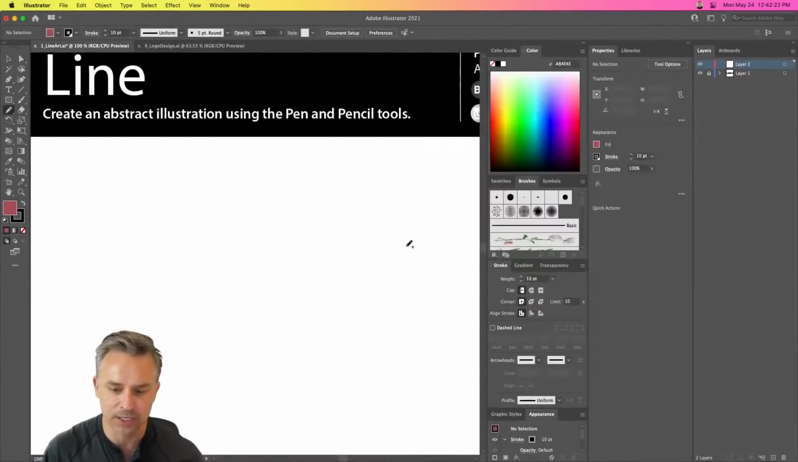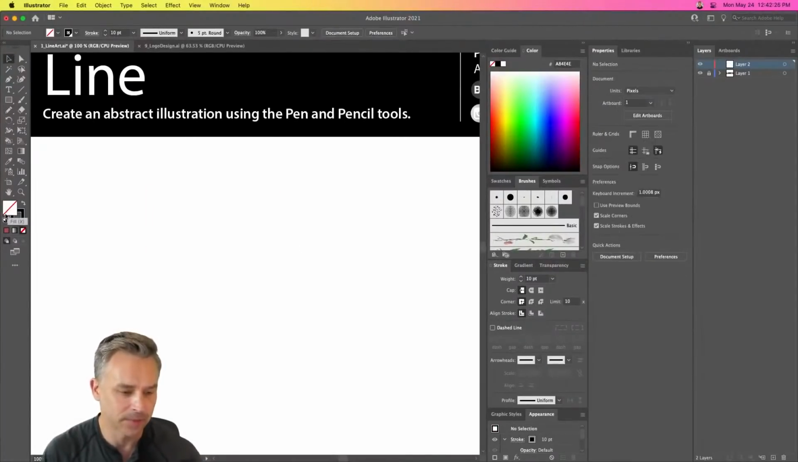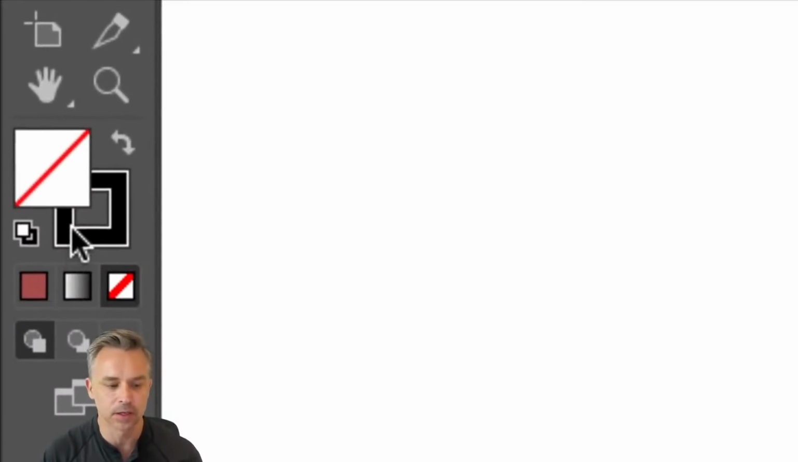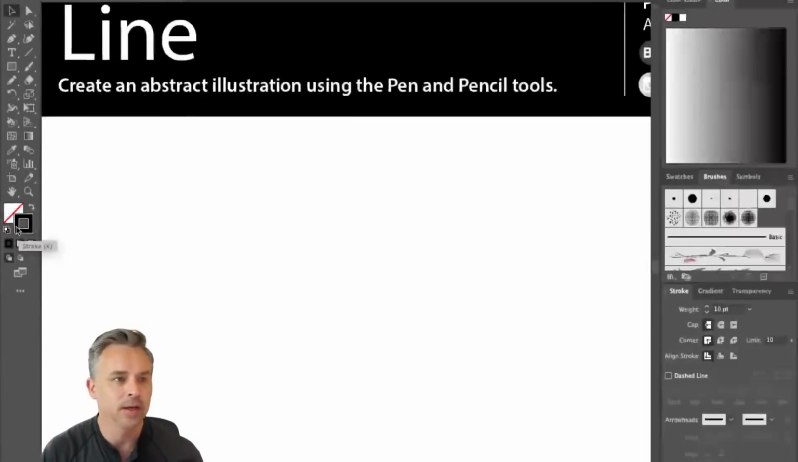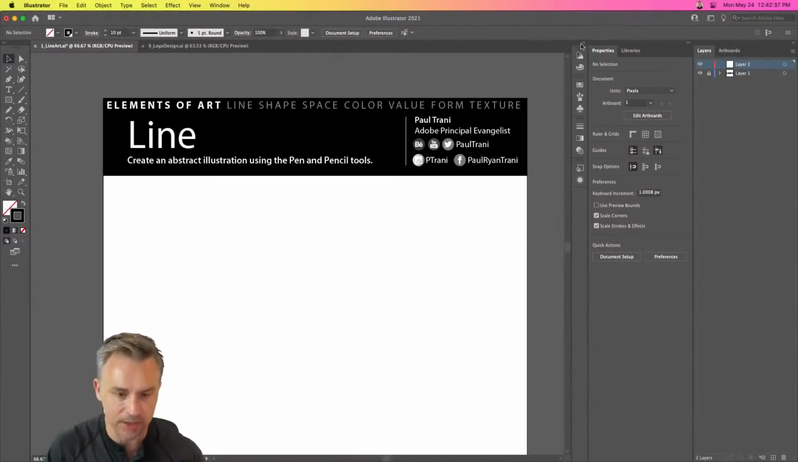And by the way, if I change this, you'll notice, oops. Oh, I know why that's happening. Basically, I want to make sure that there's just nothing in the fill, and then we'll have a black stroke. Are you guys ready for this? We're going to create just a fun abstract design. We'll use the pencil. Let's first get familiar with the pencil.